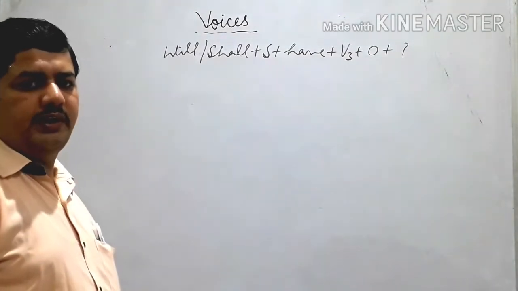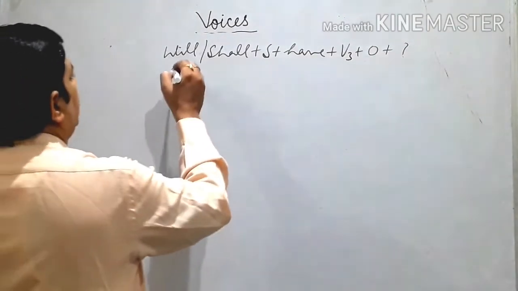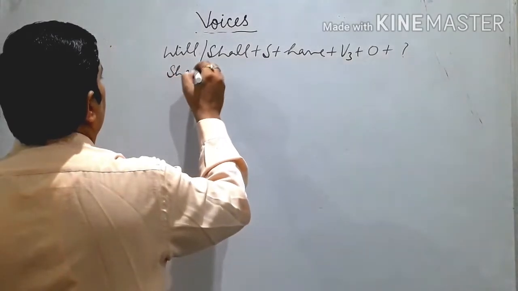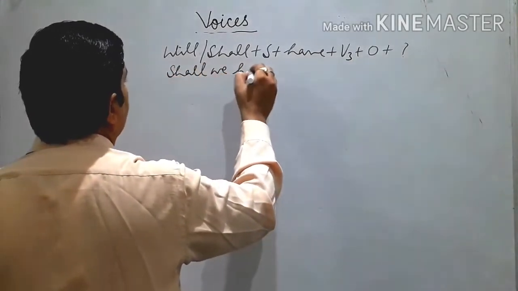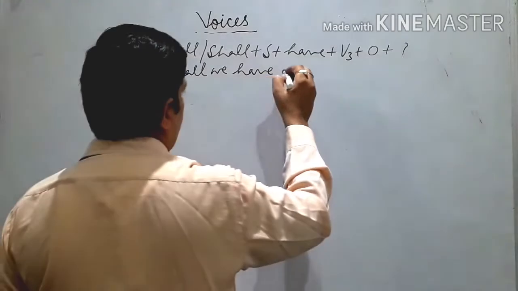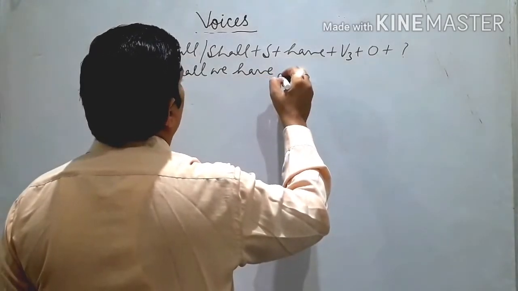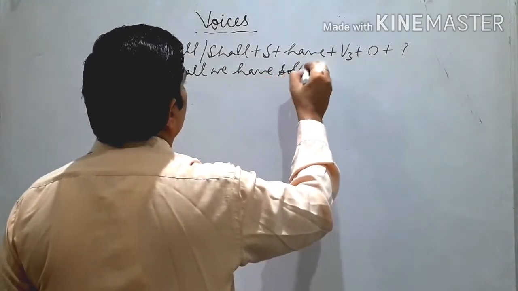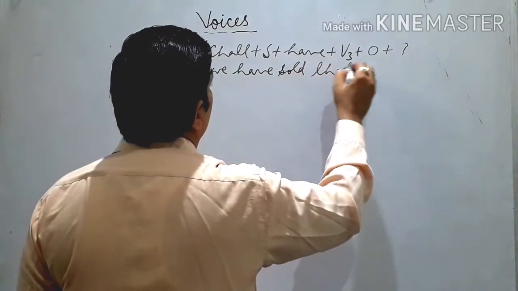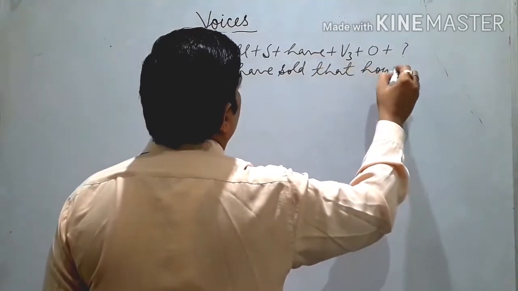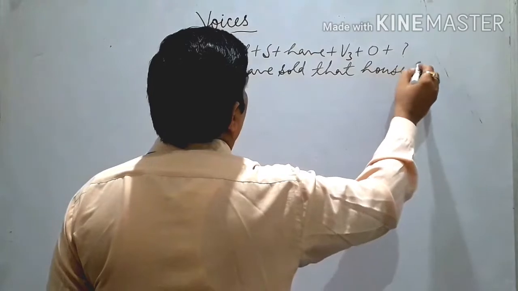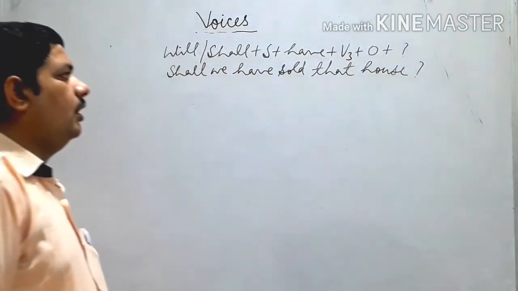So how do we convert it to passive voice? Listen, like: Shall we have sold that house? Shall we have sold that house?